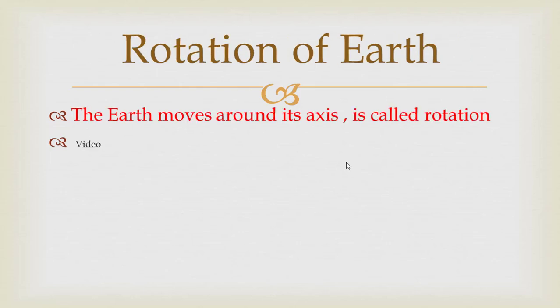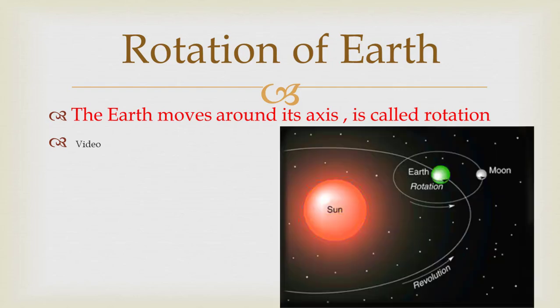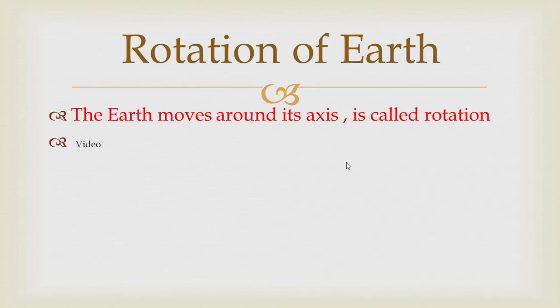So what is rotation of Earth? The Earth moves around its axis is called rotation. As we already discussed, what is axis? So do you know what is axis? Yes, right. So it is the center of the planet on which that planet rotates. So this is called axis. So Earth always rotates on its axis, which is called its rotation. So let's have a video to see how Earth rotates.